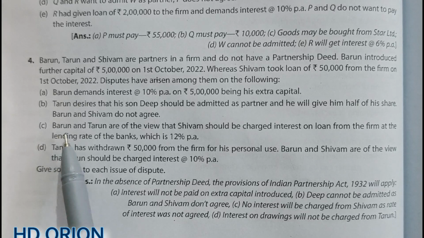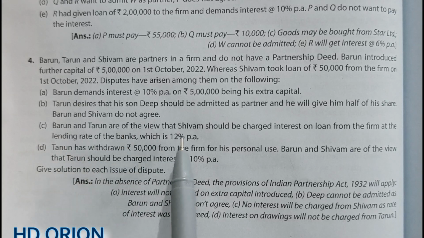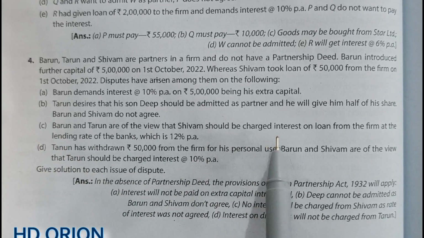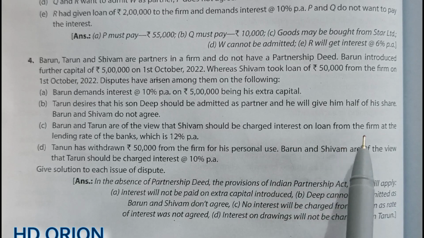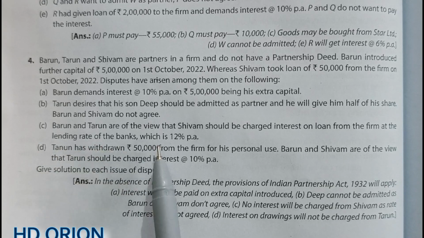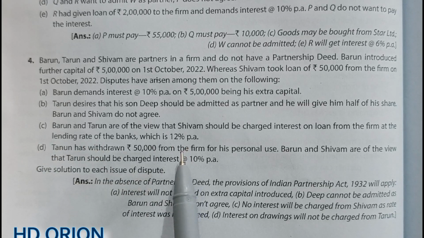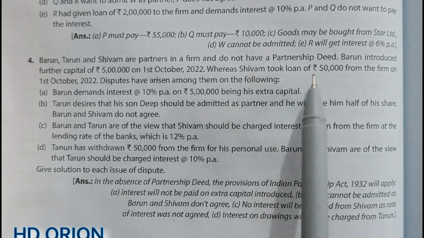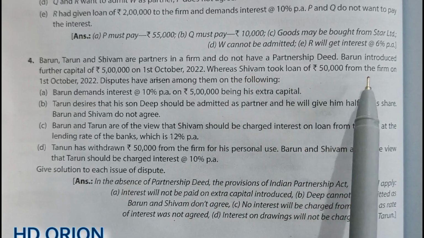Point C. Varun and Tarun are of the view that Shivam should be charged interest on the loan from the firm at the lending rate of the banks, which is 12% per annum. Now, what type of loan is it? You can see here, Shivam took a loan of rupees 50,000 from the firm.